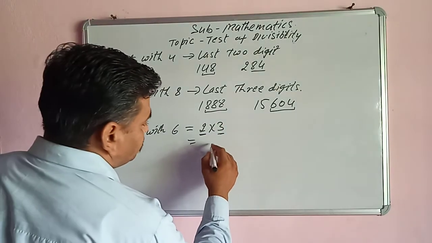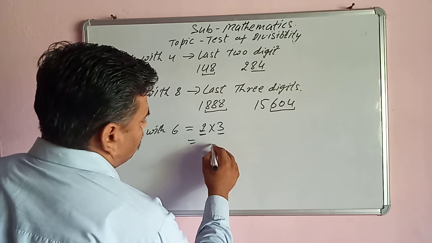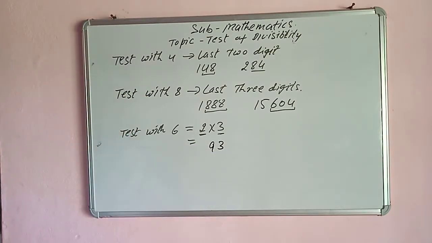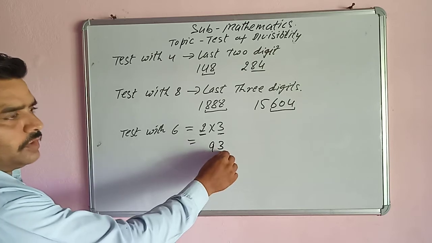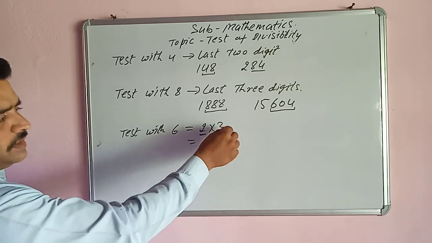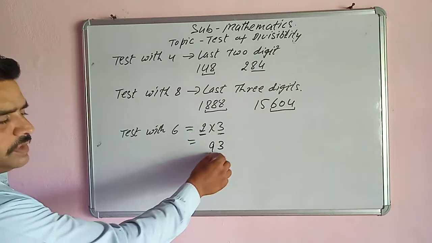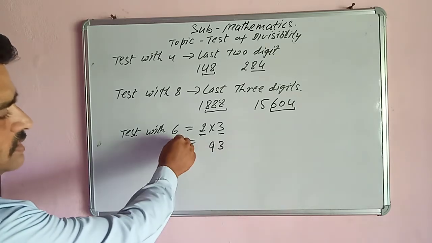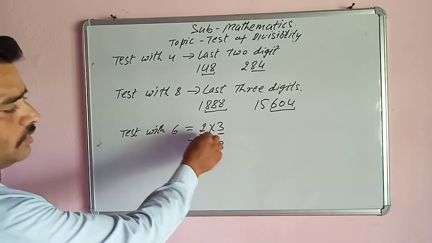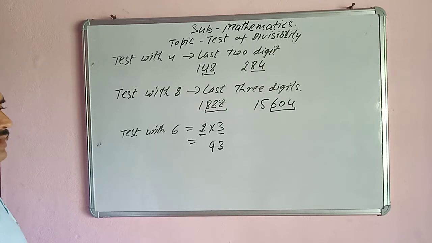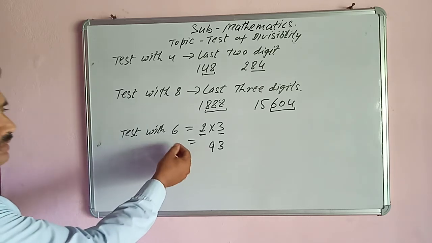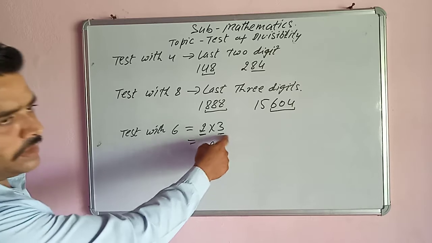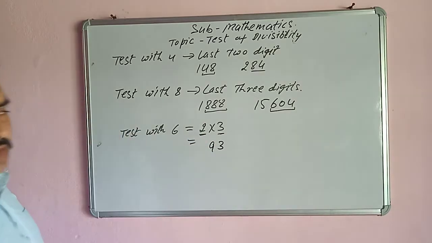Suppose it is 93. Here we see that 93 is not divisible by 2, but it is divisible by 3, because 9 plus 3 is 12. But it is not divisible by 6 because it is divisible by 3, not by 2. So the condition is that any number should be divisible by both 2 and 3, then it is divisible by 6.